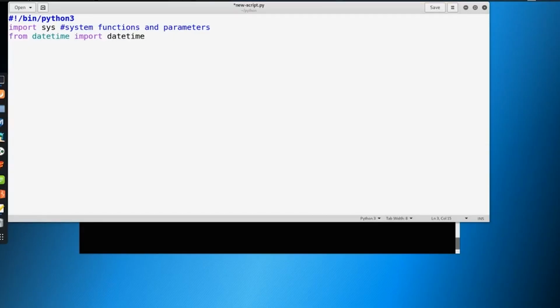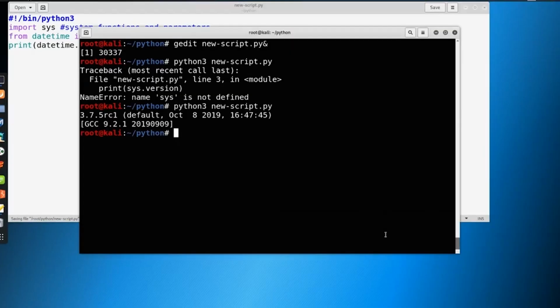So with datetime, we're importing a specific part of it, right? And we can do something like print datetime.now, something like that, and it should print us the date time. So do this, you can see now today's date is 11/16/2019 and what time we're recording.